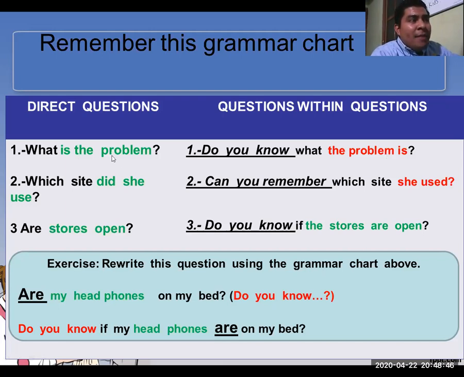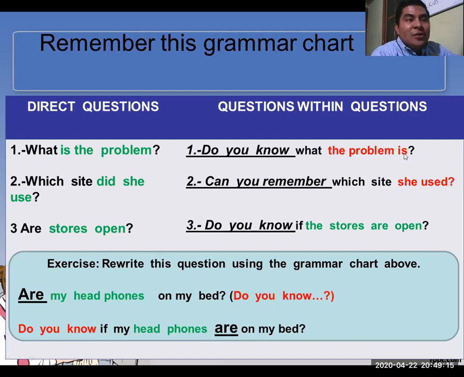In the direct question, the verb be is at the beginning, right? Is is at the beginning. But in my questions within questions, the verb be is at the end, right? So then the feature here is that you're going to put the verb be at the end in questions within questions, right?